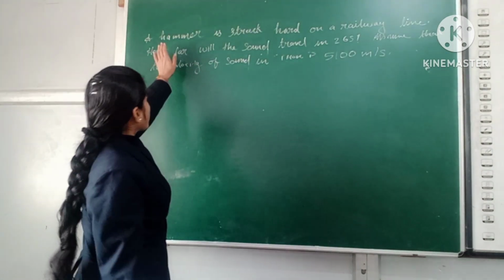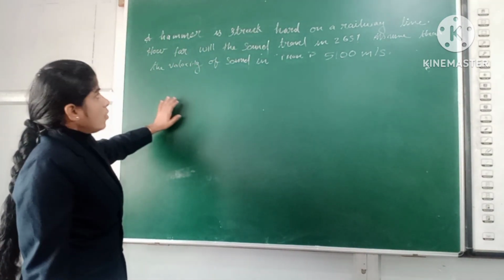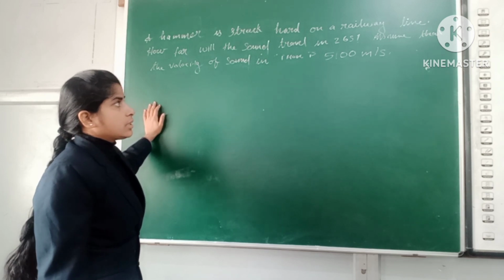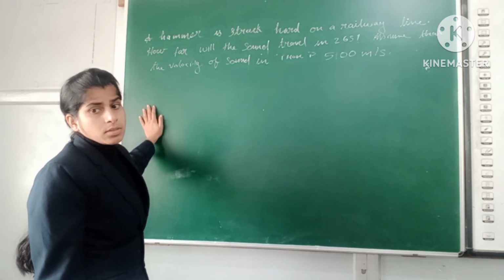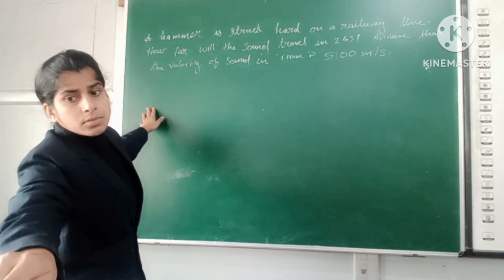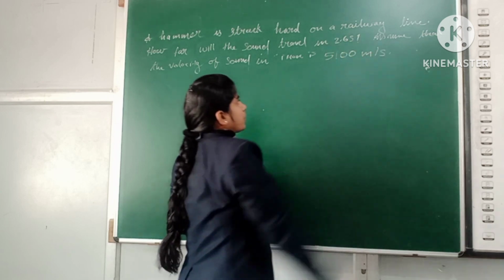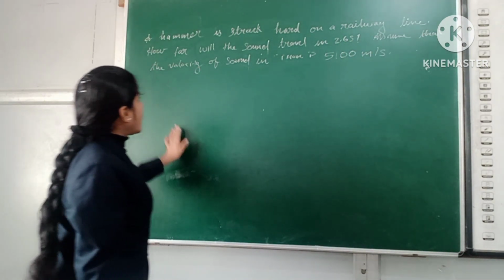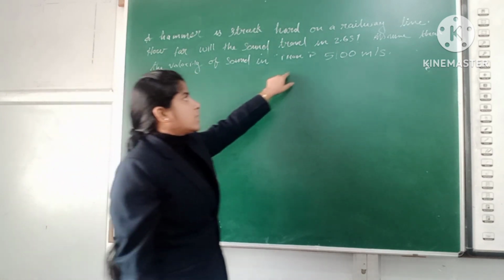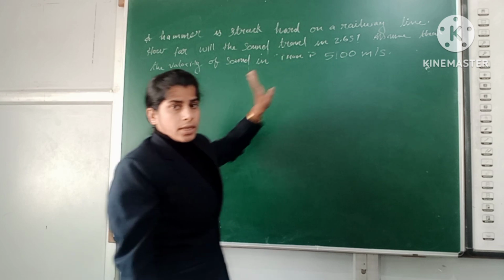Another question: a hammer is struck hard on a railway line. How far will the sound travel in 2.6 seconds? Assume that the velocity of sound in iron is 5,100 meter per second.